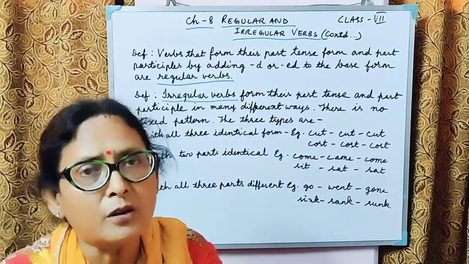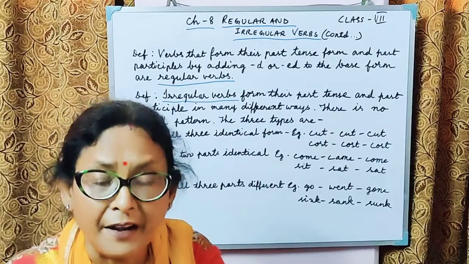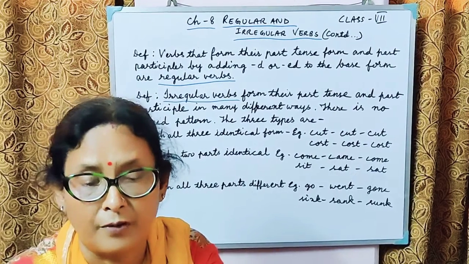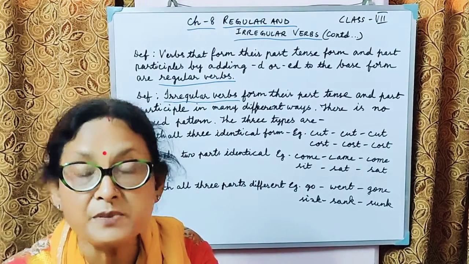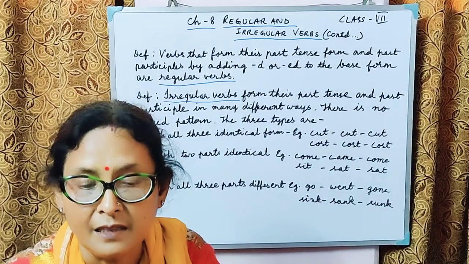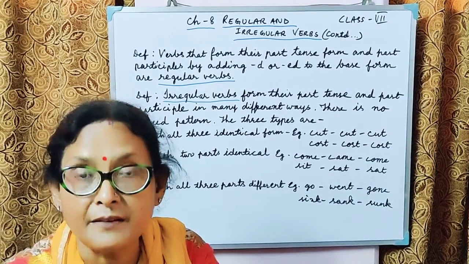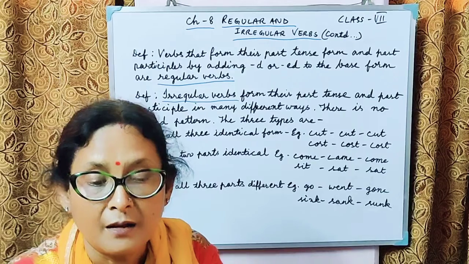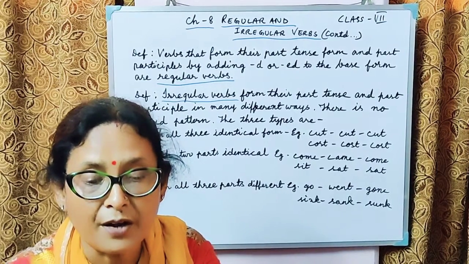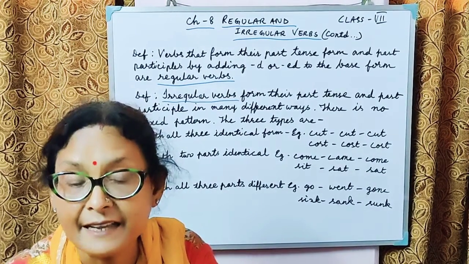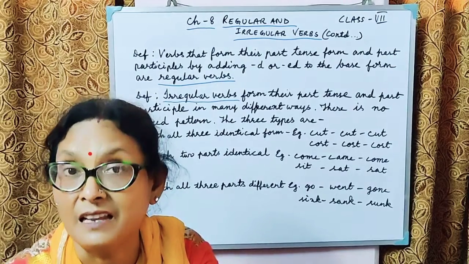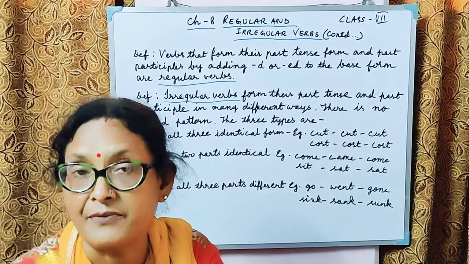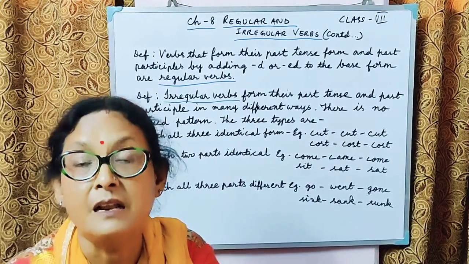Now coming to the second kind of irregular verbs, we have verbs with two parts identical. These verbs can be either regular, like learned, or irregular with a T as a suffix, like learnt. Here we have the suffix T added to the word learn.